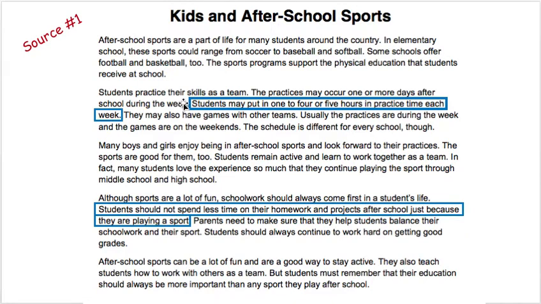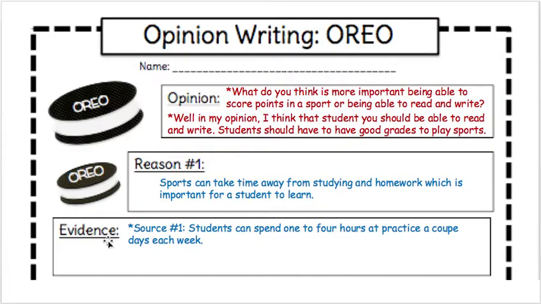That was a piece of evidence that supported my reason. The second piece, the author of this source said students should not spend less time on their homework and projects after school just because they're playing a sport. So what I've done is I've added in the first piece of evidence: students can spend 1 to 4 hours at practice a couple days each week.